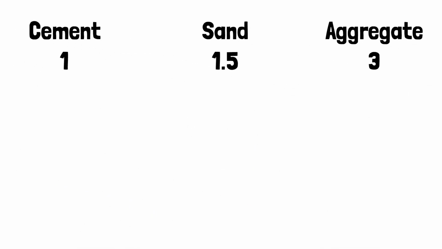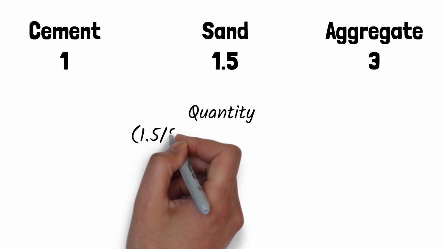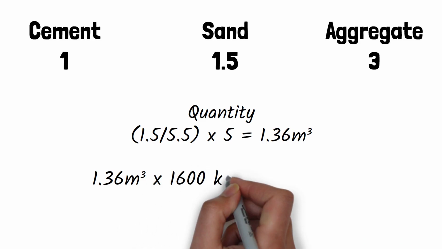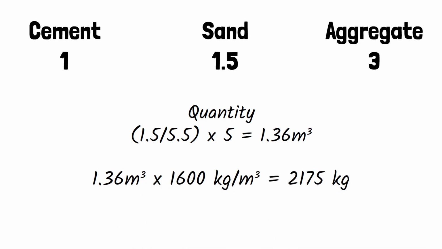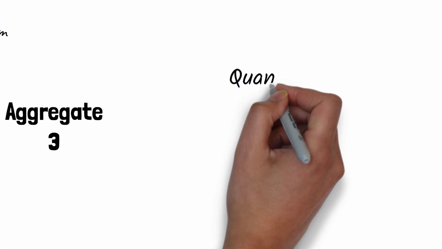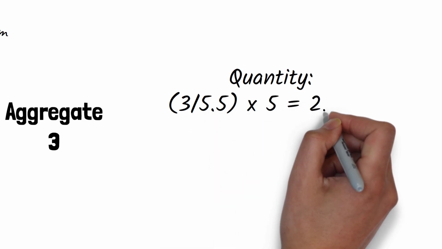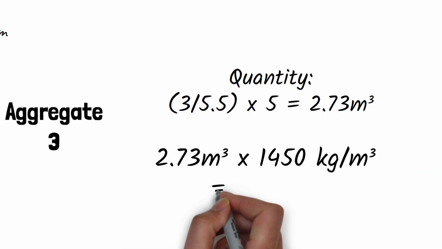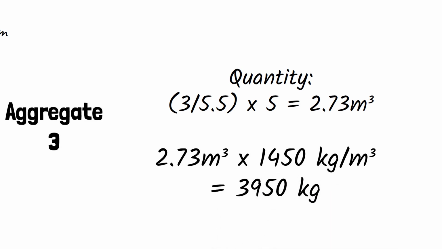Next, let's calculate sand. Sand equals 1.36 cubic meters. Since sand weighs about 1,600 kilograms per cubic meter, we get 2,175 kilograms of sand. Now for the aggregate: aggregate equals 2.73 cubic meters. Since aggregate weighs 1,450 kilograms per cubic meter, we get 3,950 kilograms of aggregate.